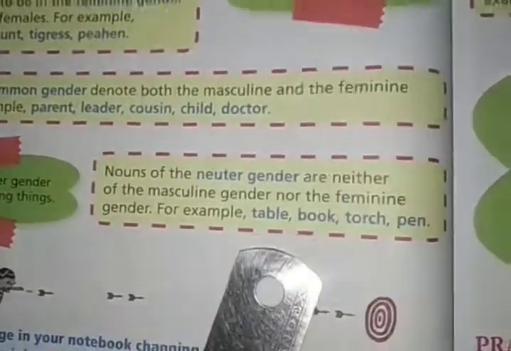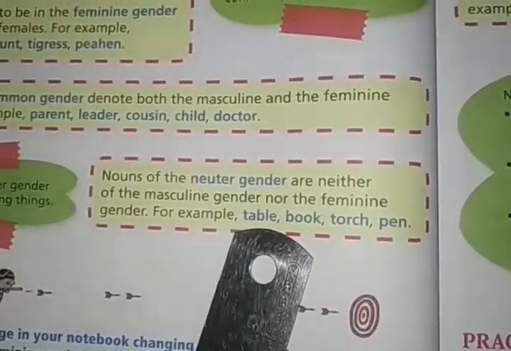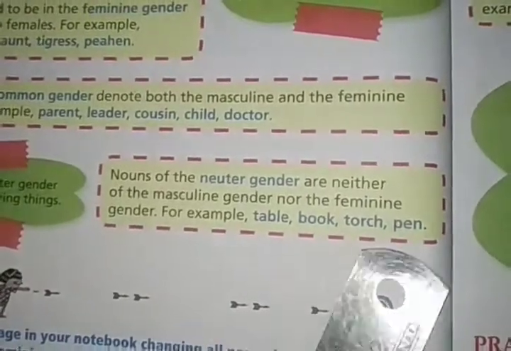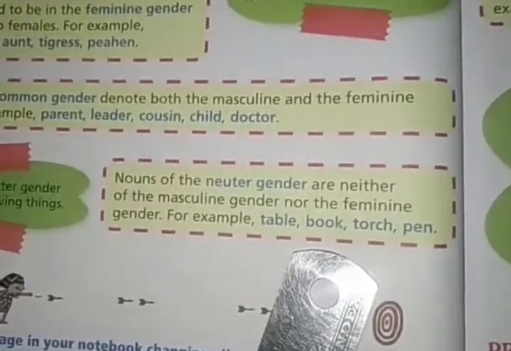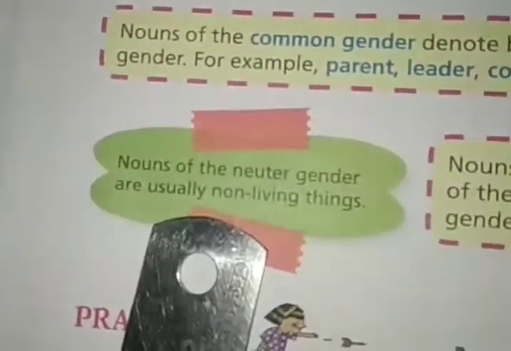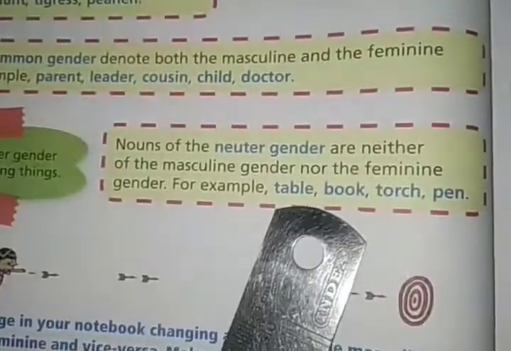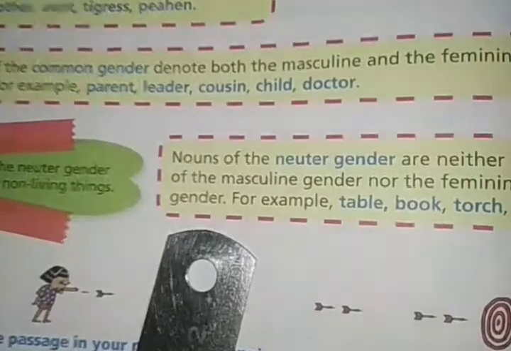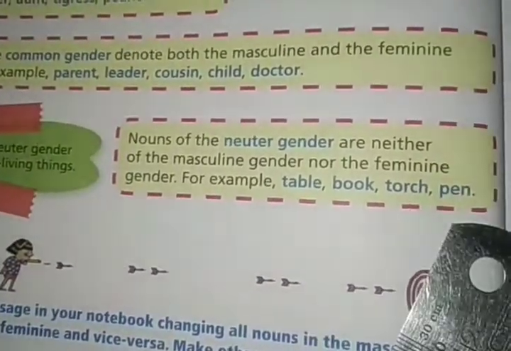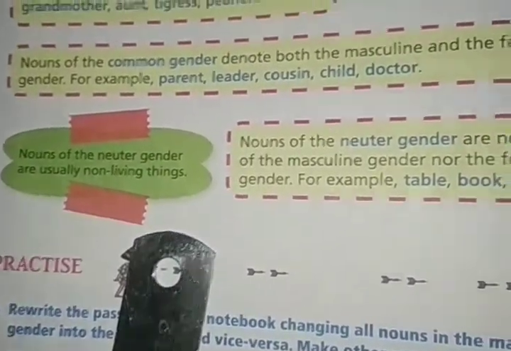For example, table, book, torch, pen. Can you identify the gender of these things? No, we cannot identify the gender of these things. Then it will become a neuter gender. Nouns of the neuter gender are usually non-living things, right? Look at these things, they are non-living. Table, book, torch, pen, these are non-living, right? So nouns of the neuter gender are usually non-living things.